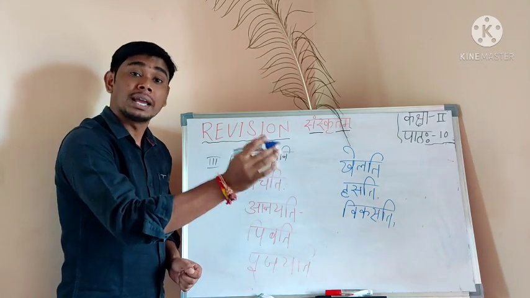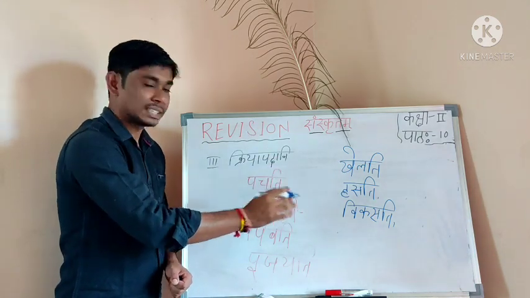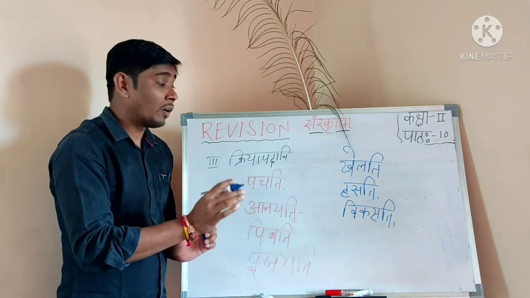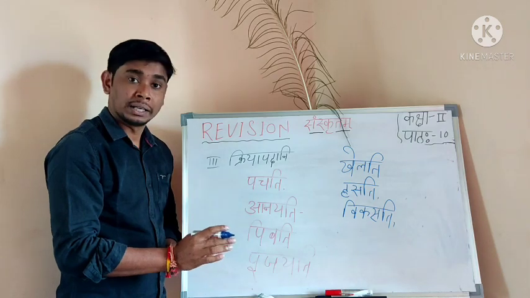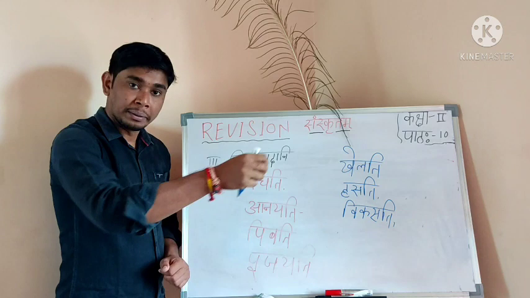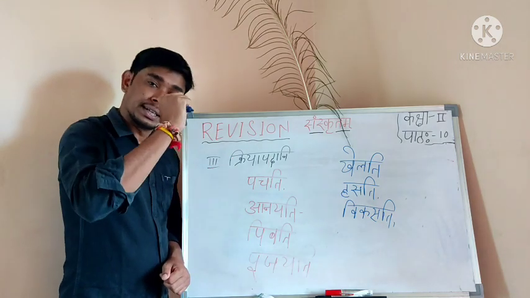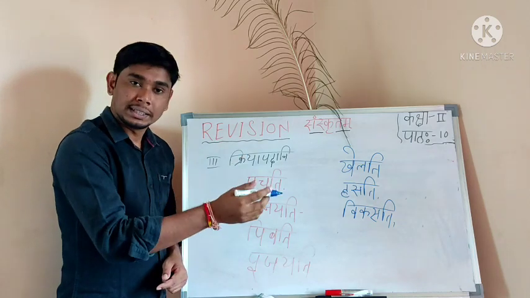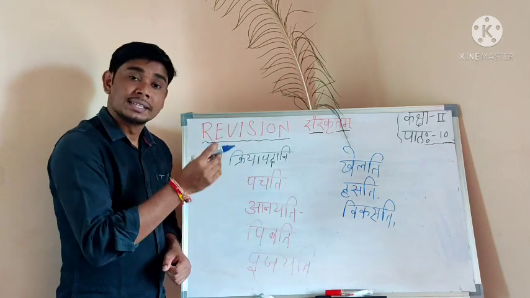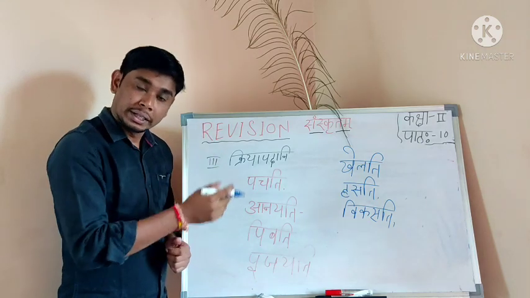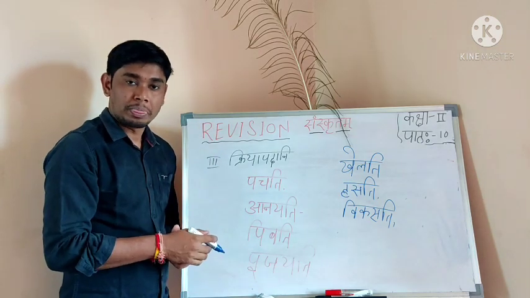Hasati means smiling. Vikasati means blooming. So you have to read all these kriya padams properly with meaning. You read all kriya padam.